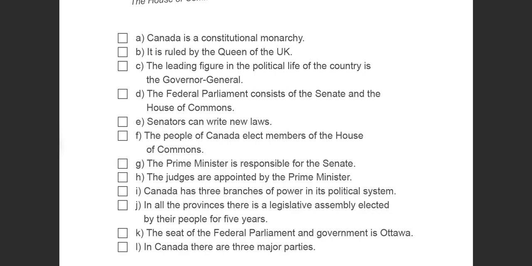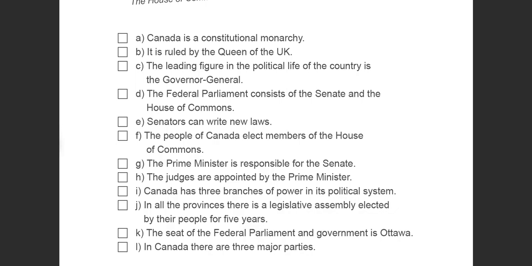However, the Governor-General performs only certain formal and symbolic tasks, and the leading figure in the political life of the country is the Prime Minister. The federal parliament consists of the Senate and the House of Commons. The Senate numbers 104 members, senators who are not elected. They are appointed and have little power because they cannot write new laws.